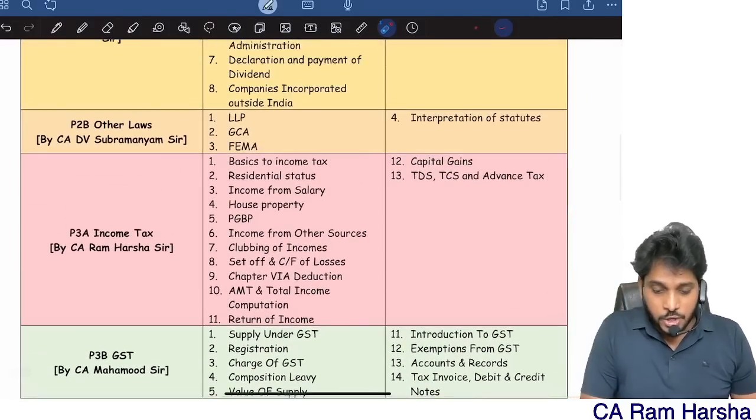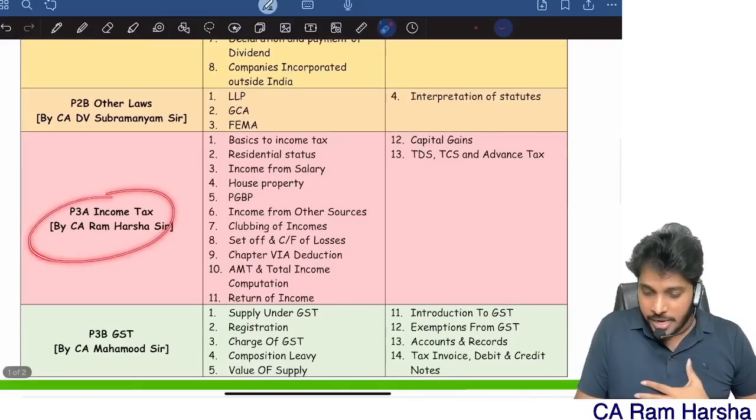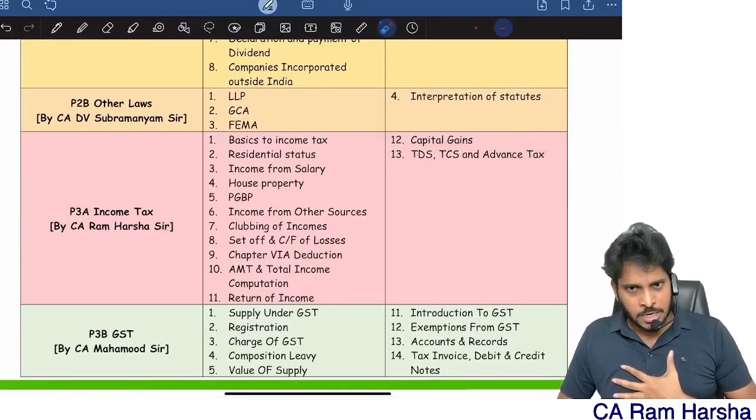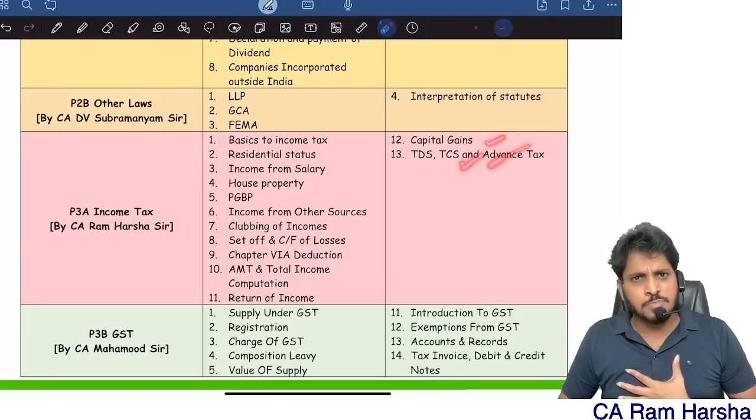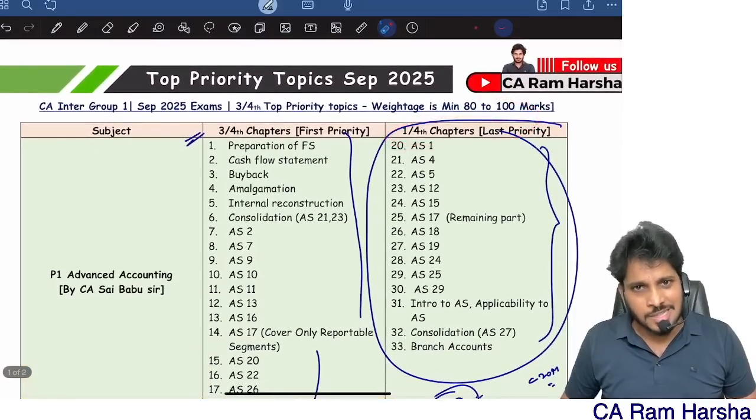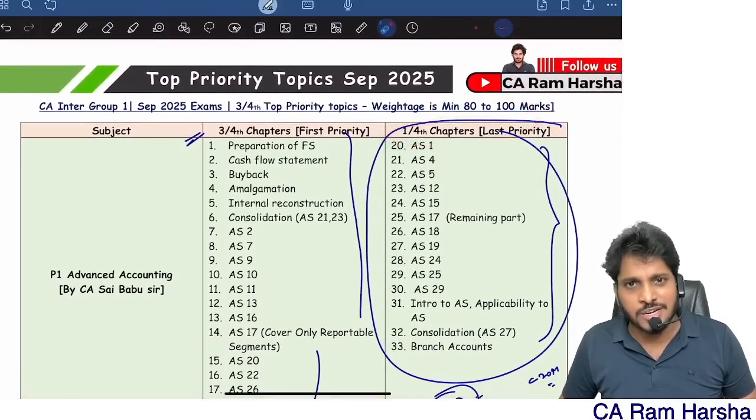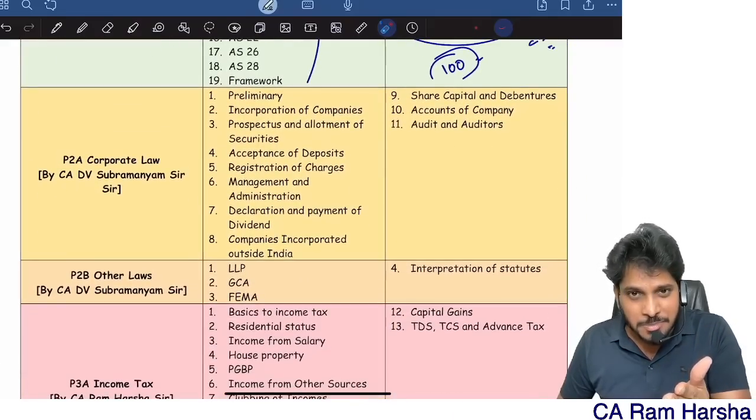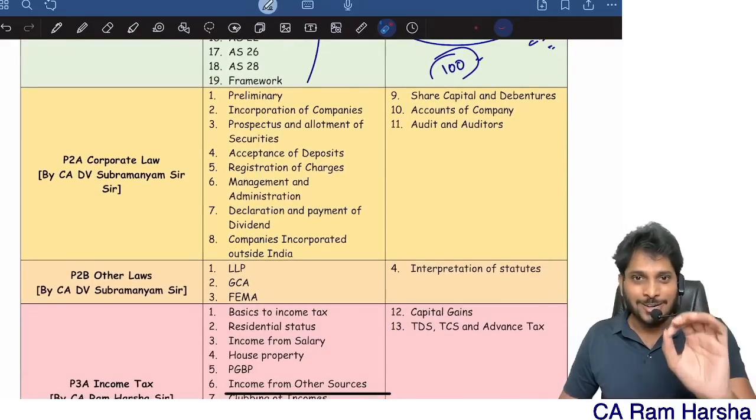For example, you take income tax, which I handle. Capital gains, TDS, TCS, advance tax, I keep under 1/4. Sir, capital gains, TCS, surely a question will be there, of course. Did I say 1/4 means they won't ask a question? They will ask a question. Surely there will be a question. But will you write 120 out of 120 marks? No, right? You will write only 90.